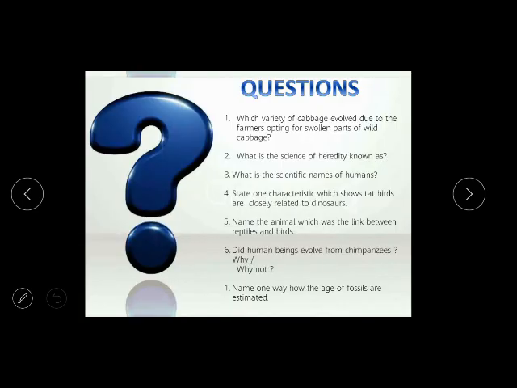Before studying the origin of life, till this much we have explained, and we will try to read the NCERT book and try to solve these questions. There are 6 or 7 questions. Solve these questions, and I will discuss origin of life and a brief experiment in the next video.